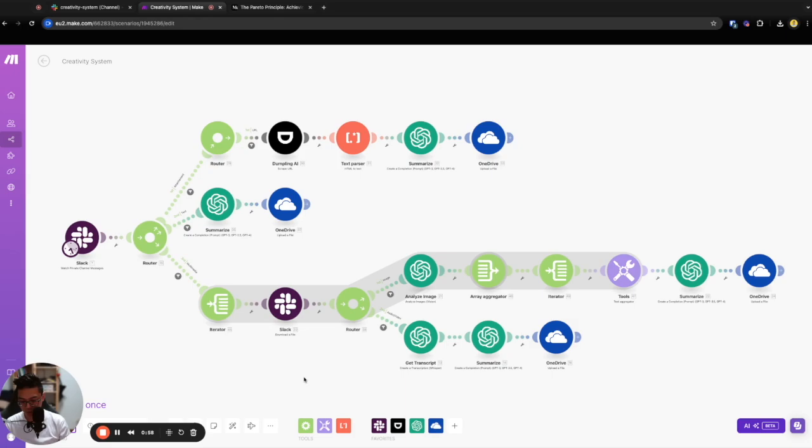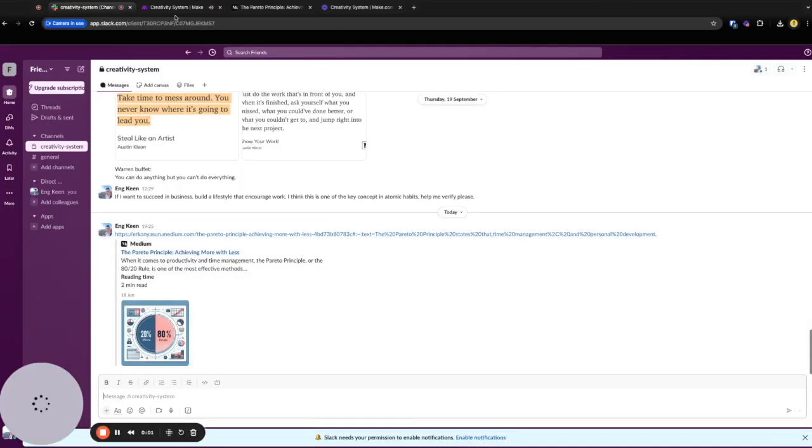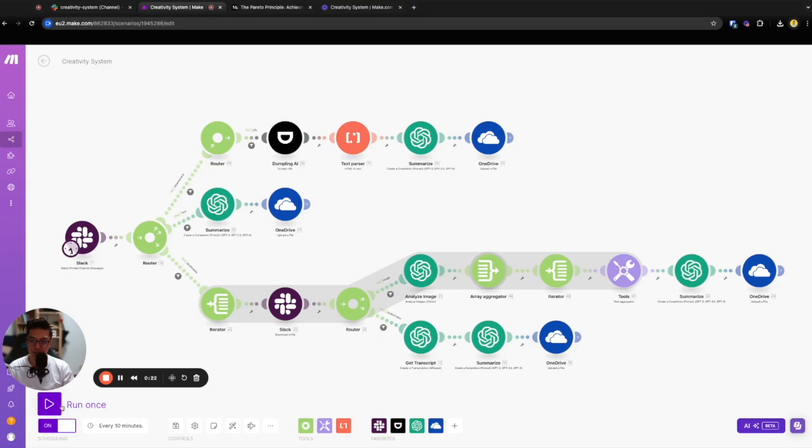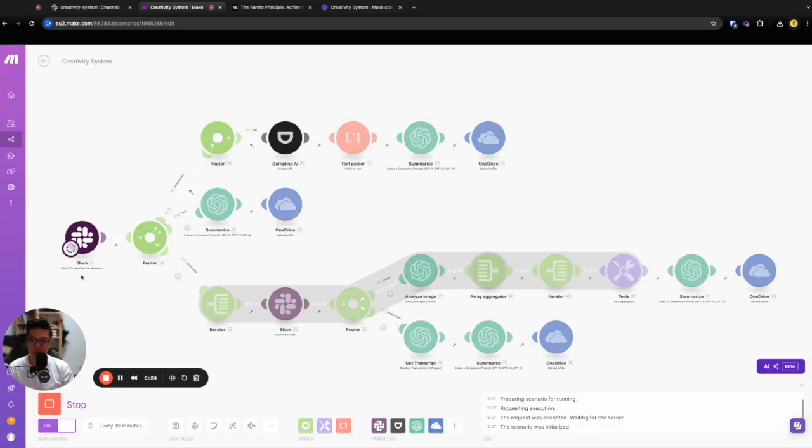So I'm going to demo to you how it works. The first thing is I already set up the input in Slack. I created a Slack channel and configured the channel, and I physically configured the Slack input. Let me try to run it once and see what happens.